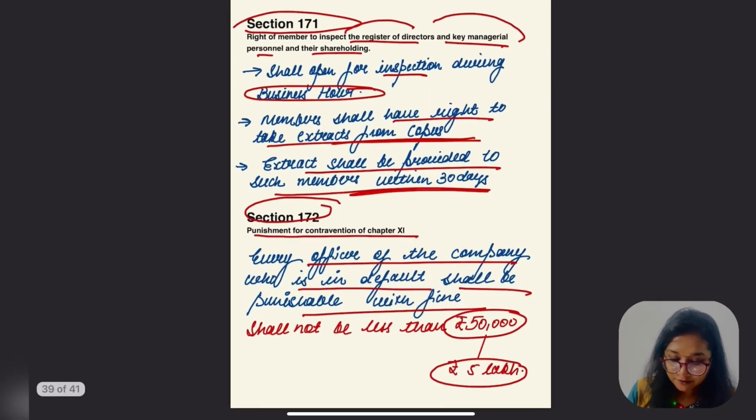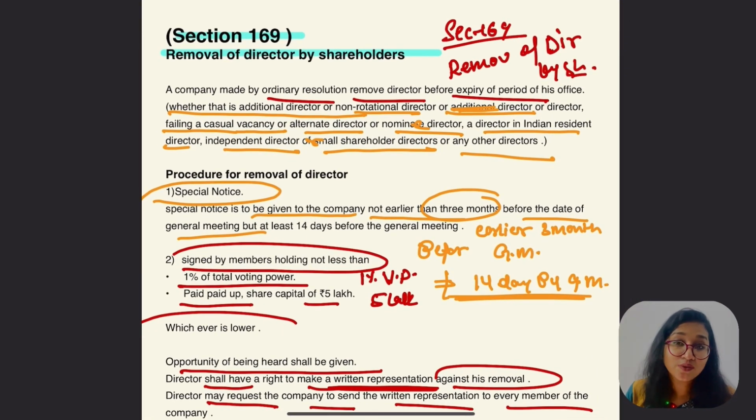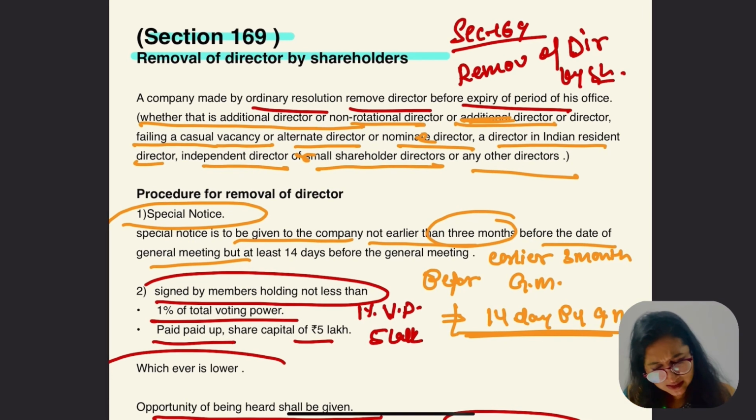So what we have covered in this video was additional director 161 subsection 1, alternative director 161 subsection 2, then nominee director 161 subsection 3, casual vacancy 161 subsection 4. Then 169, removal of directors by whom? Shareholders, meaning members.